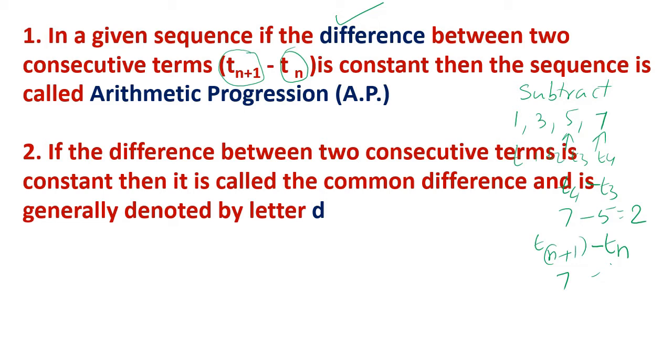7 minus 5, and we get 2. This particular concept you should remember very clearly. This difference, which we got as 2 over here, is denoted by the English alphabet D. D is coming from difference only, its first alphabet.